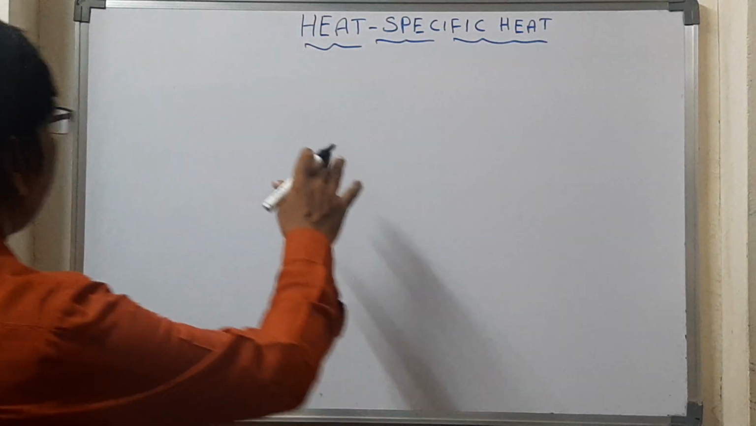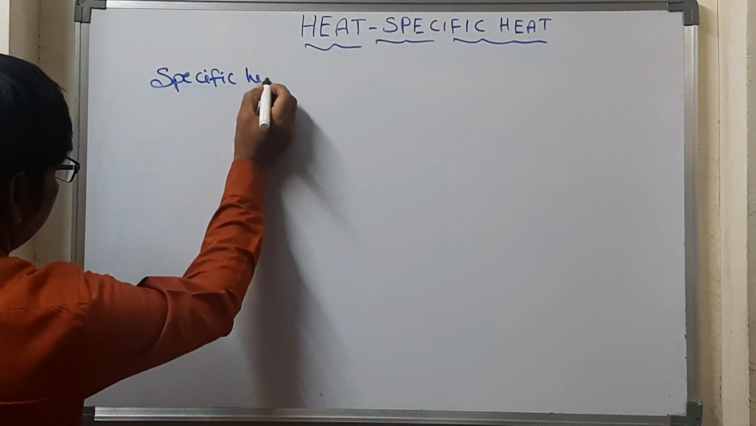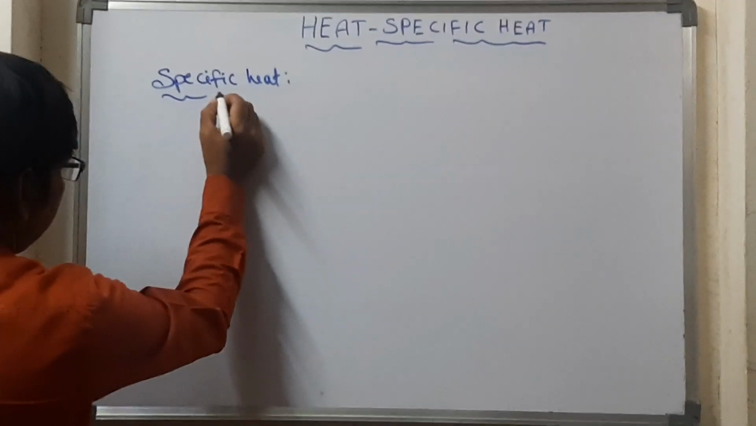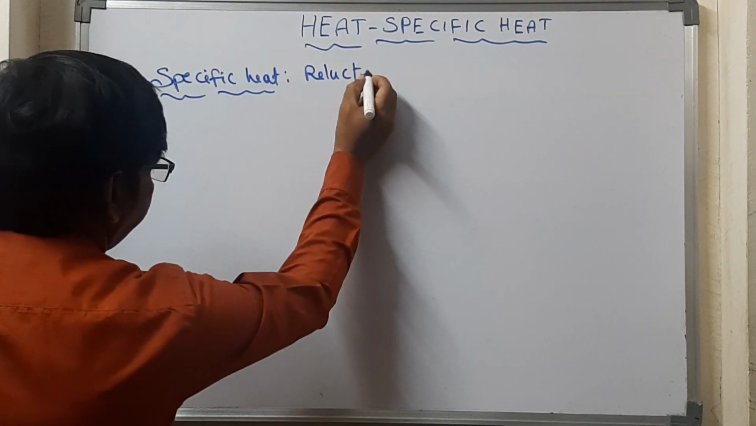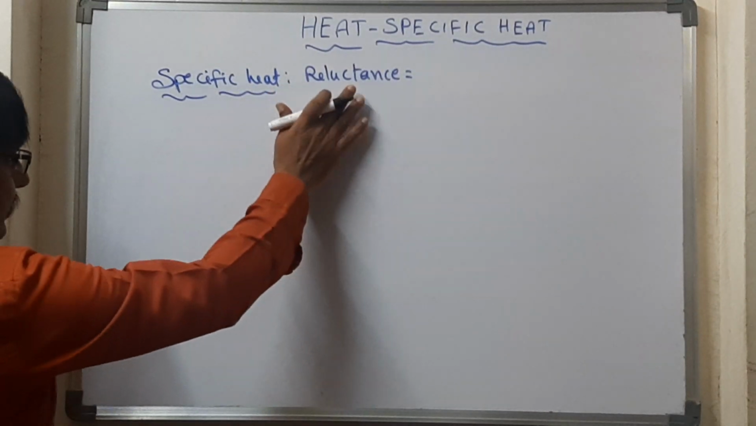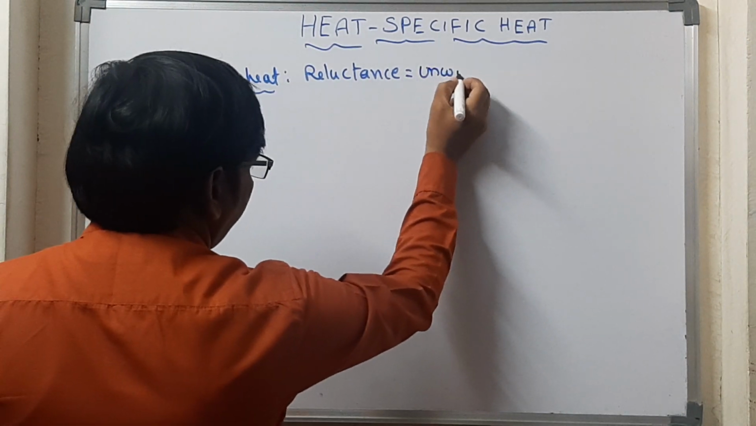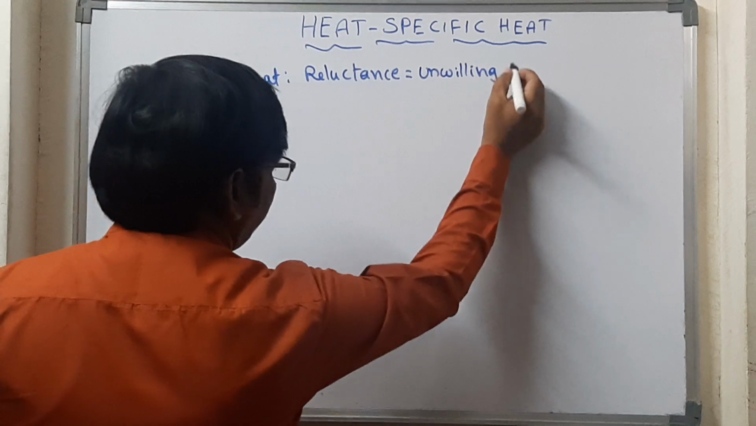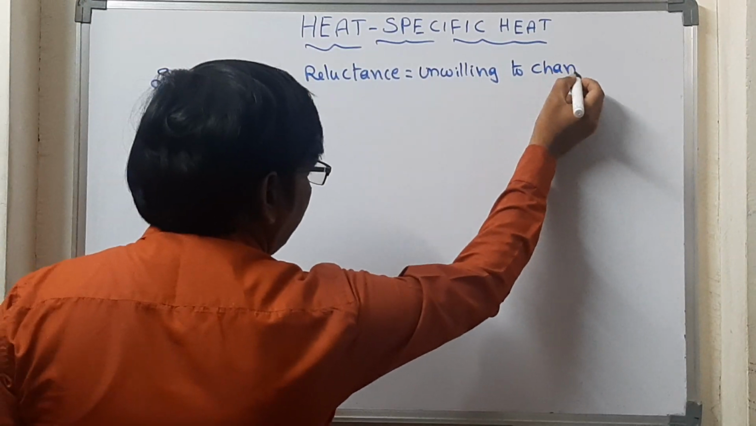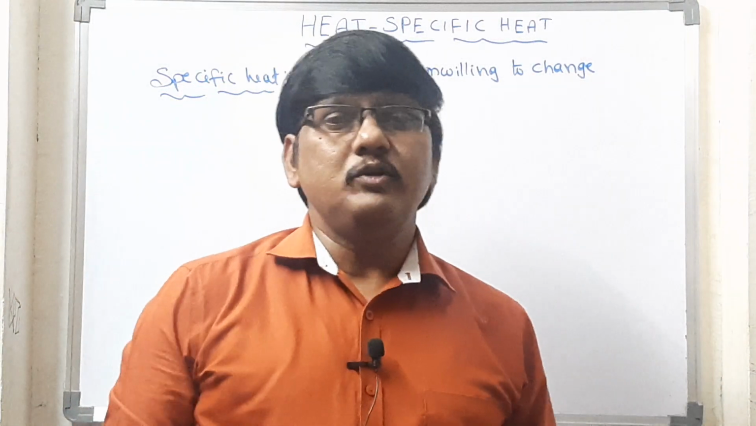First, at the very beginning, whenever the word specific heat comes, one word should immediately strike you: reluctance. The meaning of this reluctance, which is the total specific heat definition, is unwilling to change. Now let's discuss what this reluctance, this unwillingness to change, is.